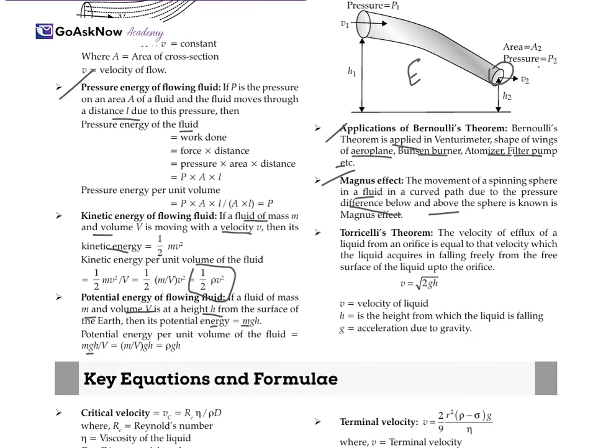Now, Torricelli's theorem. The velocity of efflux of a liquid from an orifice is equal to the velocity of the liquid falling freely from the free surface of the liquid up to the orifice. This is Torricelli's theorem, which is V equals root 2gh, where V is the velocity of the liquid, h is the height from which the liquid is falling, and g is the acceleration due to gravity. So this is Torricelli's theorem.